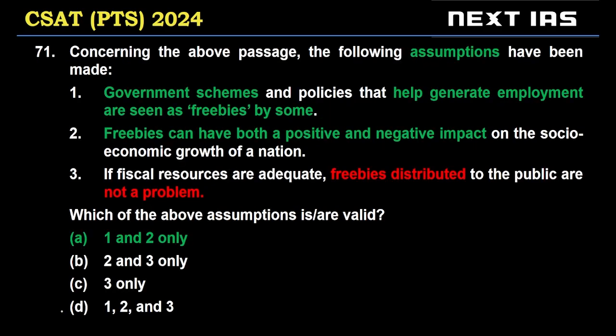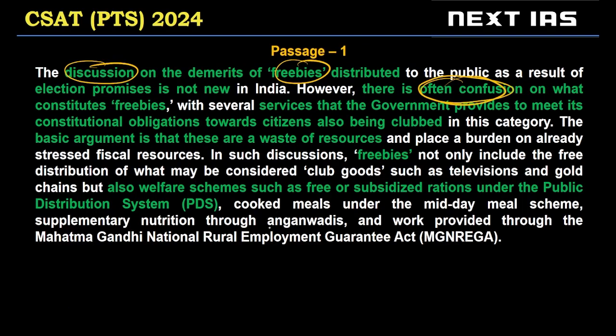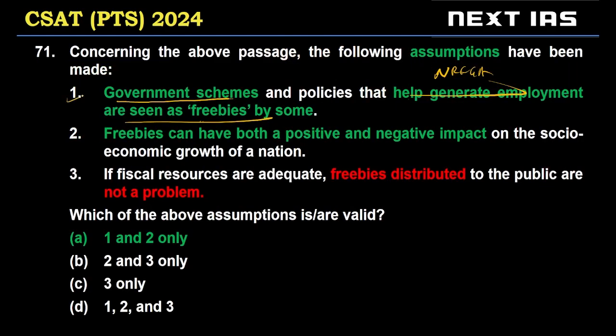Okay. Now let's look at this question. We're looking for assumptions. First is, government schemes and policies that help create employment are seen as freebies by some. So correct, government schemes such as NREGA are seen as freebies by some. This is true from the last sentence of the passage, right? This freebie discussion is basically linked to this confusion about NREGA also being included as a freebie. So one is a valid assumption.